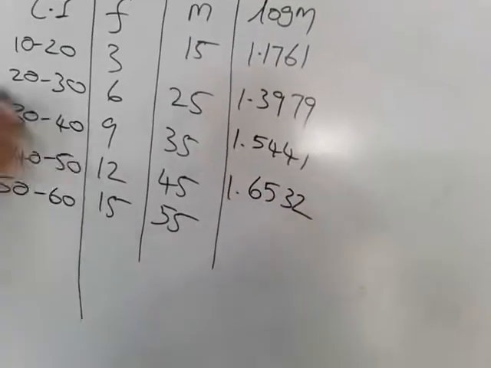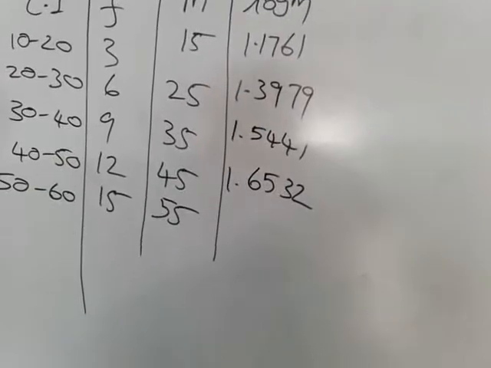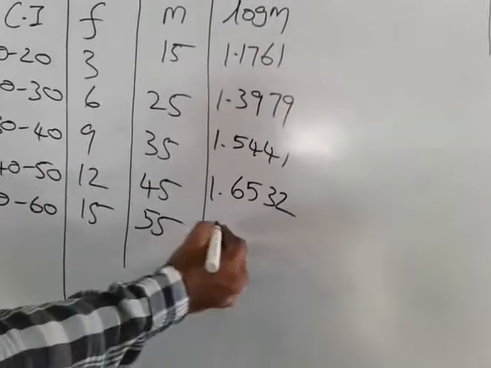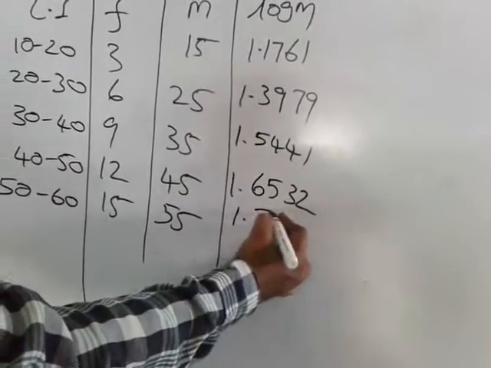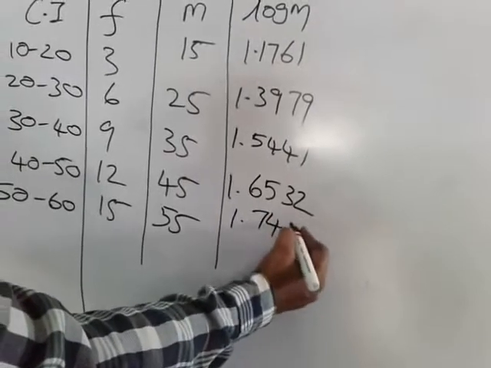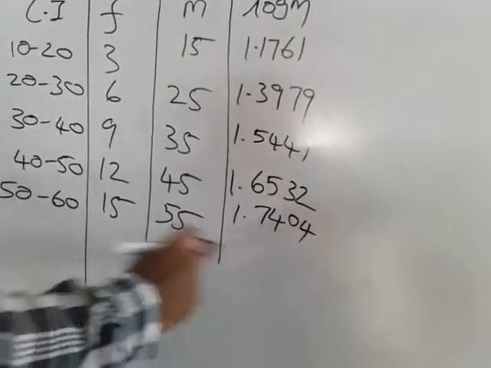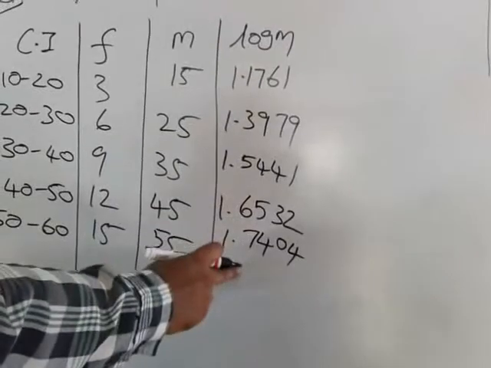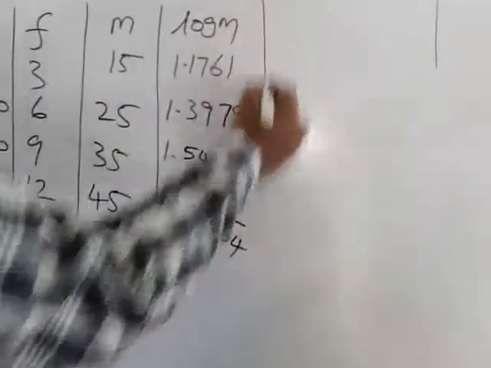Now log 55 is nothing but 1.7404. So after finding the log value for each m, now come to the formula.